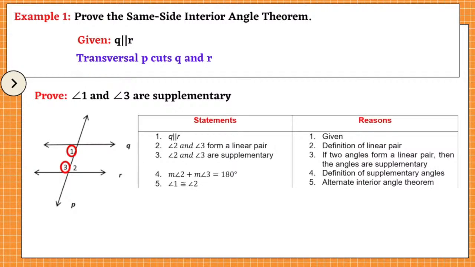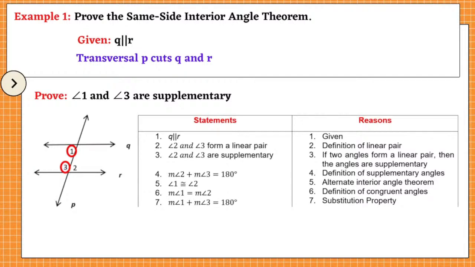Number 5, angle 1 is congruent to angle 2. The reason: alternate interior angle theorem. Number 6 statement, measure of angle 1 is equal to measure of angle 2. And the reason: definition of congruent angles.